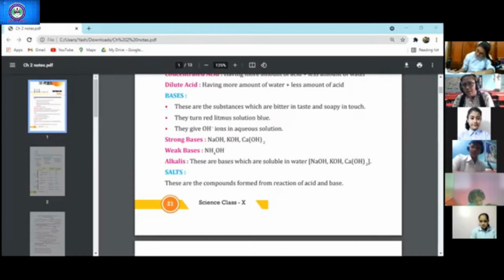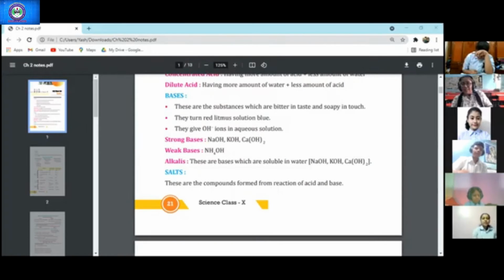What will be the formula for aluminium hydroxide? Al. What is the valency of aluminium? 3. So Al(OH) whole thrice. Aluminium hydroxide, Al(OH)3. Right? Similarly, magnesium hydroxide. What will be the formula for magnesium hydroxide? Mg(OH) whole twice. Very good.